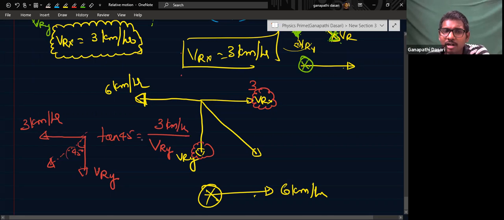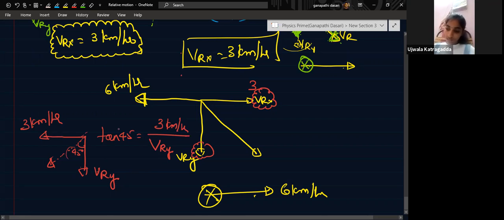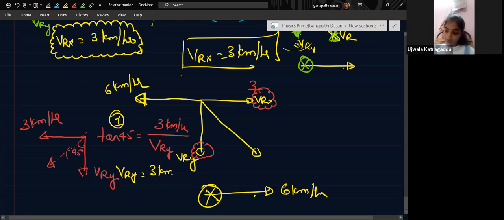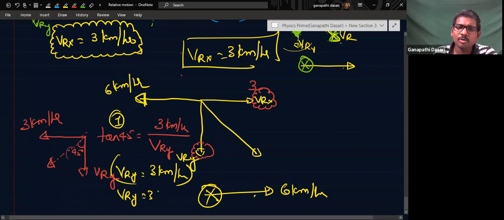Then tan 45 is equal to 3 kilometers per hour divided by Vry, or not? Yes, sir. So that means tan 45 is what? How much? 1. That means Vry is equal to how much? 3. Vrx is equal to 3 kilometers per hour. Vry is equal to 3 kilometers per hour.